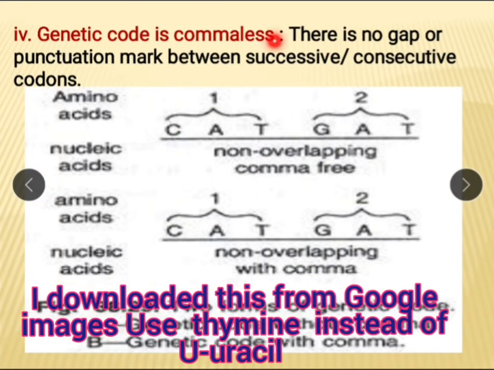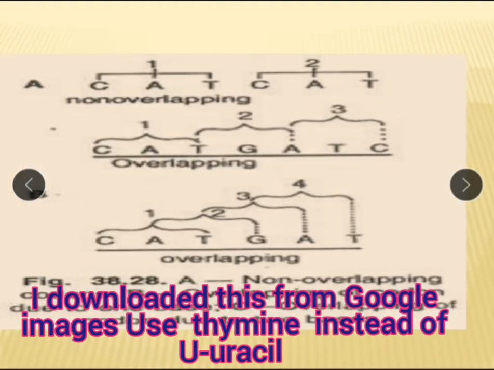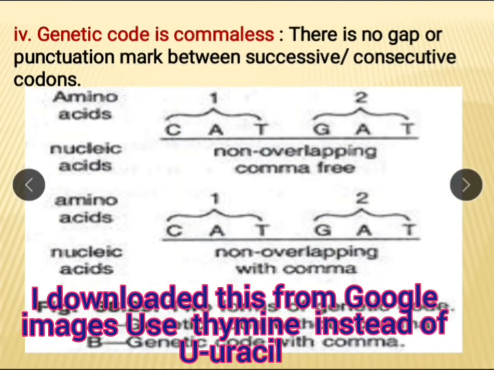Next, genetic code is commaless. Means there is no gap or punctuation mark between successive or consecutive codons. If these are 2 codons, 6 successive nitrogen bases represent only 2 codons, not more than that, and not less than that.